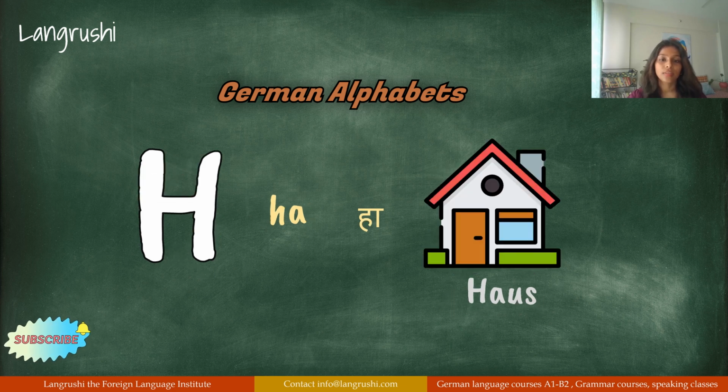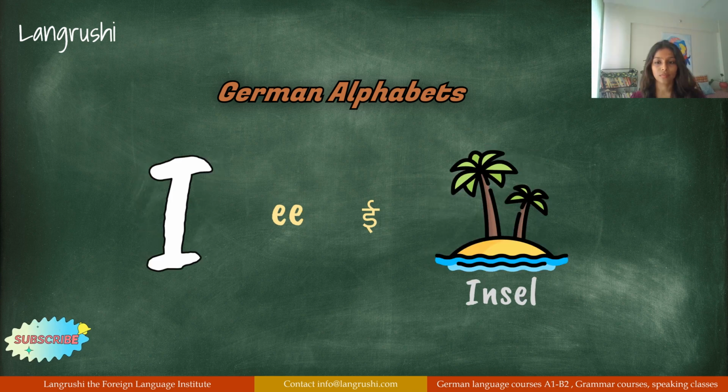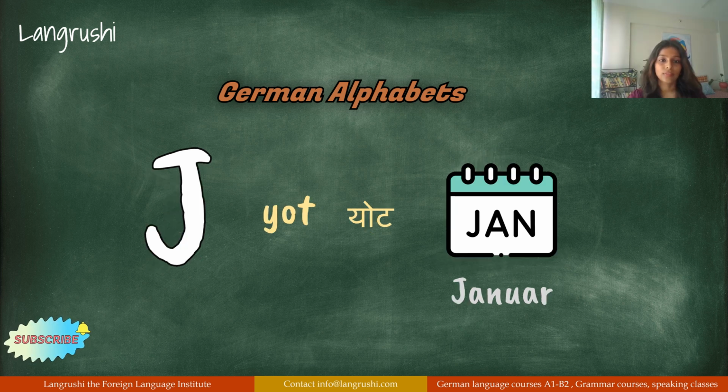H, Haus. I, Insel. J, Januar. Now let us look at this one.